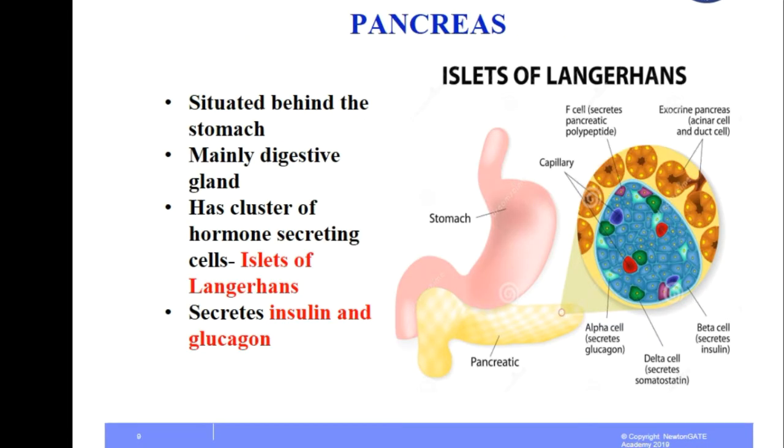This is an organ and a gland. The gland is situated behind the stomach, and it has exocrine function and endocrine function. In the exocrine function, it secretes enzymes, and in the endocrine portion that we will discuss, it secretes hormones. So this is mainly a digestive gland, with a cluster of hormone secreting cells termed as islets of Langerhans. It secretes insulin and glucagon from the endocrine part.